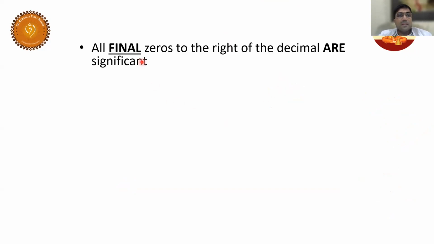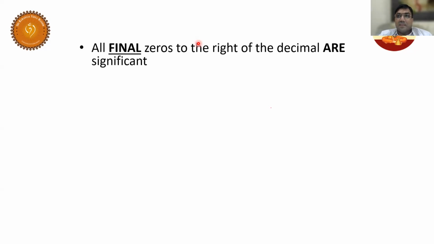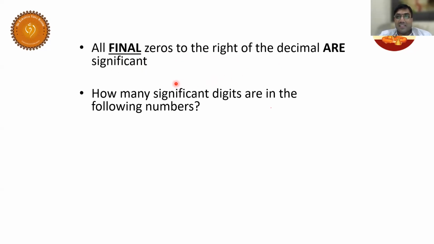Let us move forward. So 2 rules you have studied. Next, all final zeros to the right of the decimal are significant. Right? So I'll just now explain this.